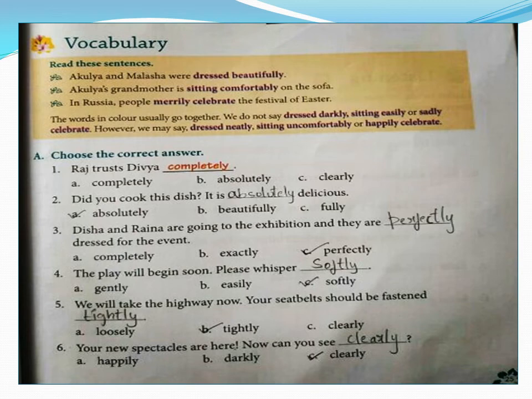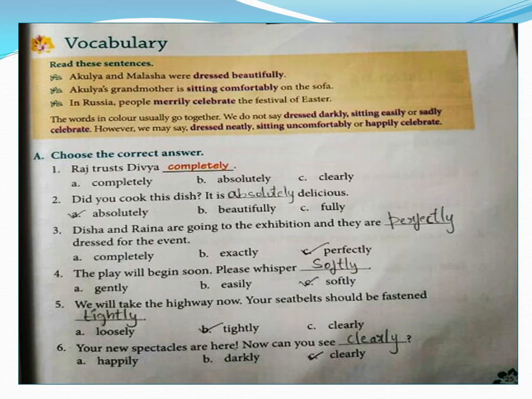Some words are combined to give a proper sense, and they have to be in proper combination. We cannot change the combination. As the example suggests, you can say dress beautifully, but you cannot say dress darkly, right? You can say sitting comfortably, but you cannot say sitting easily. So that is the proper matching of the words, children. Based on this, we have vocabulary exercises. Let us look at them.